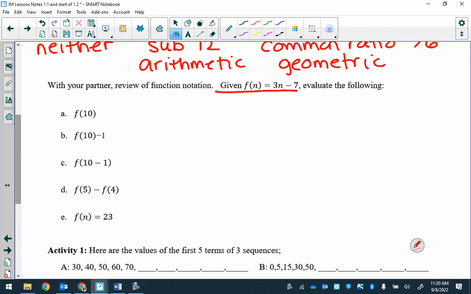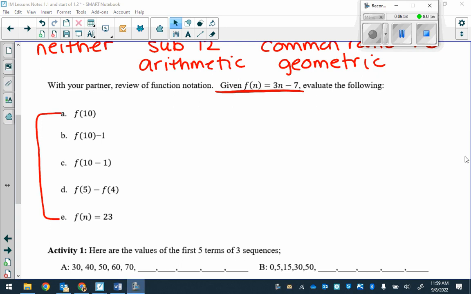Here's the function you are working with your partner. Complete A through E. It's a little different. Some of them can be a little tricky. A through E. All right, let's go through function notation. Okay, we have f of n equals 3n minus 7. So for the first one, f of 10, what does that mean? What are we doing? What does that mean?